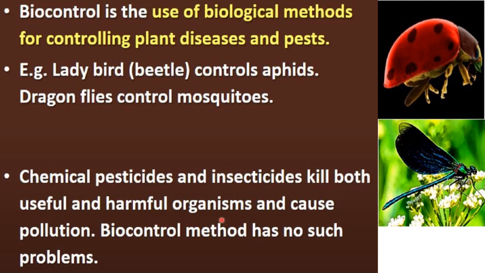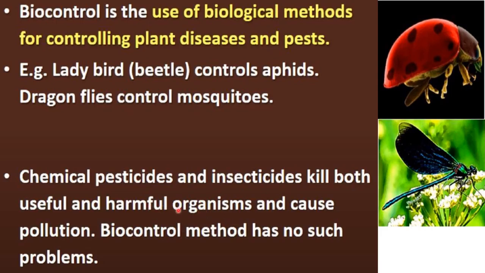If we use some type of chemical on our crops, what happens? Because all the insects are not harmful for our crop. All the insects do not damage our crops. But when we use chemicals to kill the insects, both the useful and harmful organisms are killed, right?